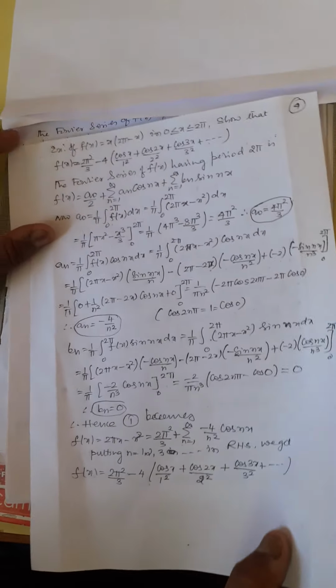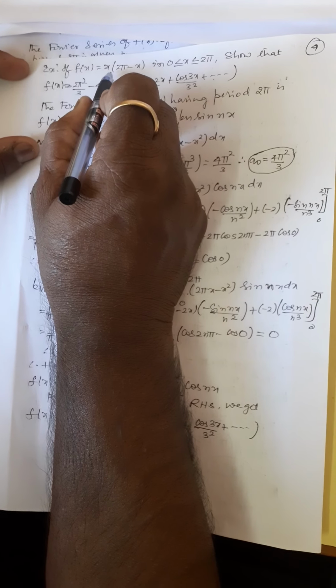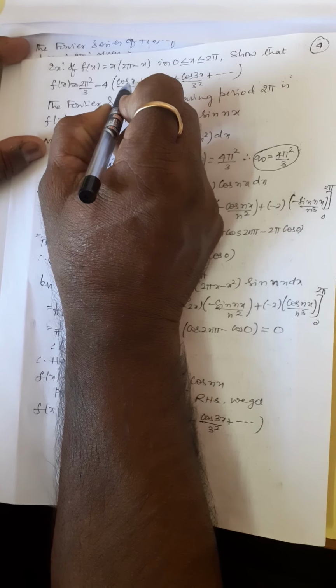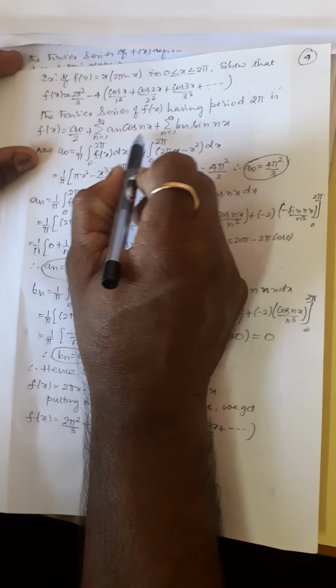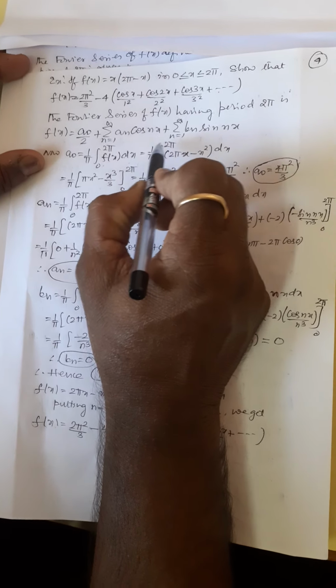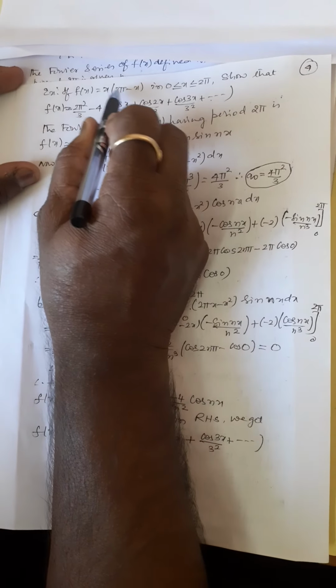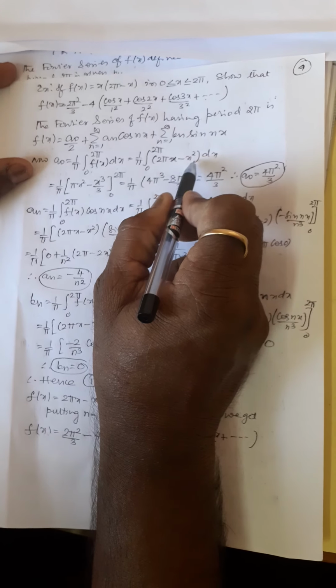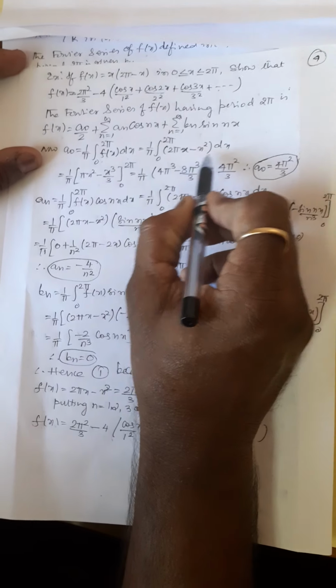Okay, therefore let me consider another example in the interval 0 to 2 pi. The example will be x into 2 pi minus x. Hence show that f of x equal to this expansion. Again we need to write the Fourier series expansion in detail. In general, a naught equal to what? 2 pi x minus x square. I am opening the bracket 2 pi x minus x square between 0 to 2 pi, because the interval is given between 0 to 2 pi.